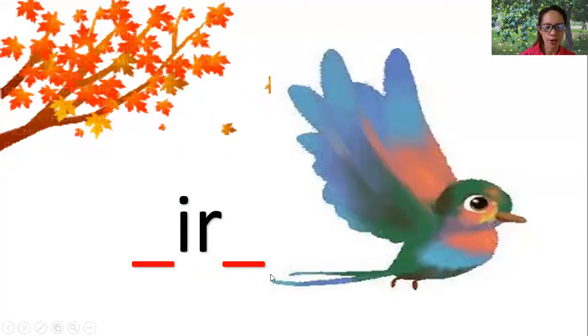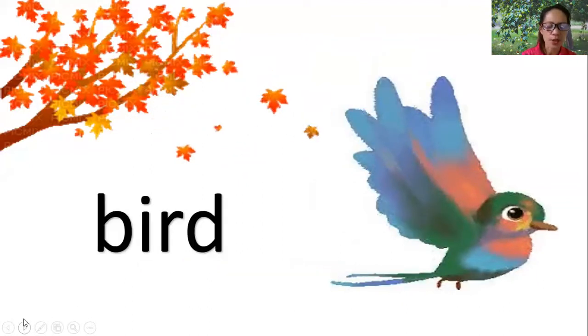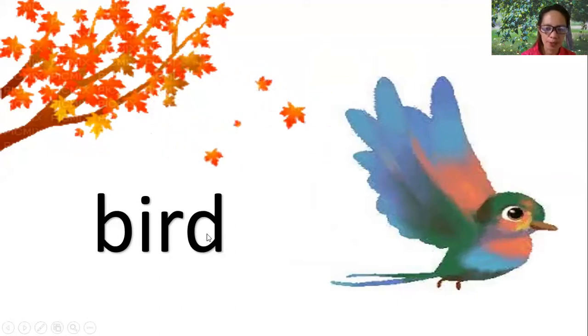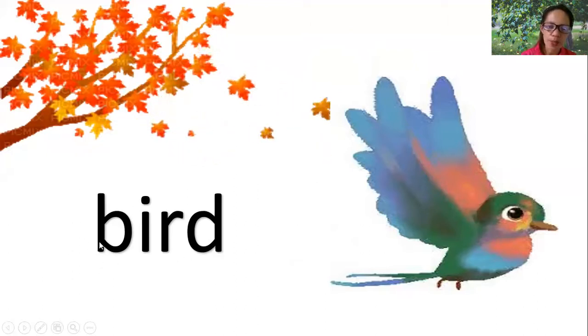We have here bird. Look at the word. The word is not complete. So what are the missing sounds of the word bird? The missing sounds are B and D. Everybody read bird. The beginning sound of the word bird is consonant B.